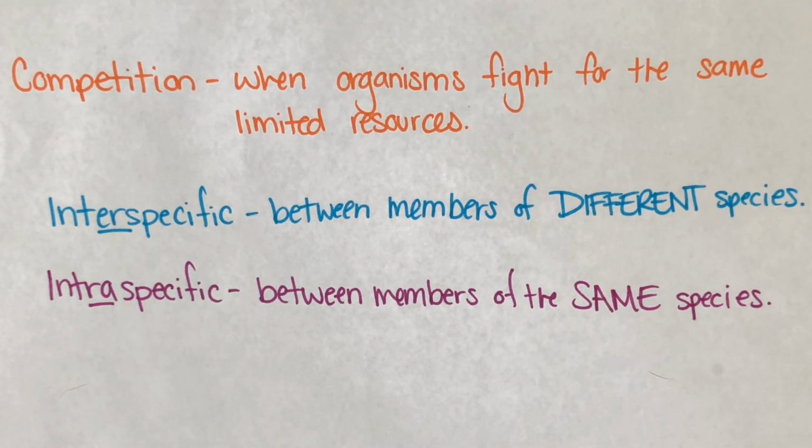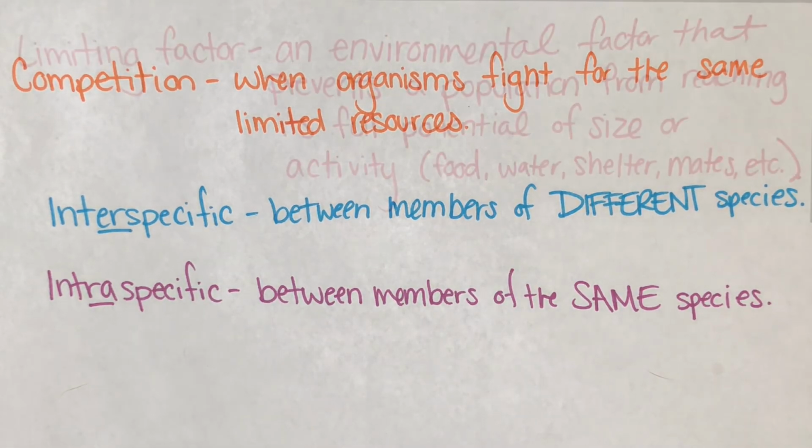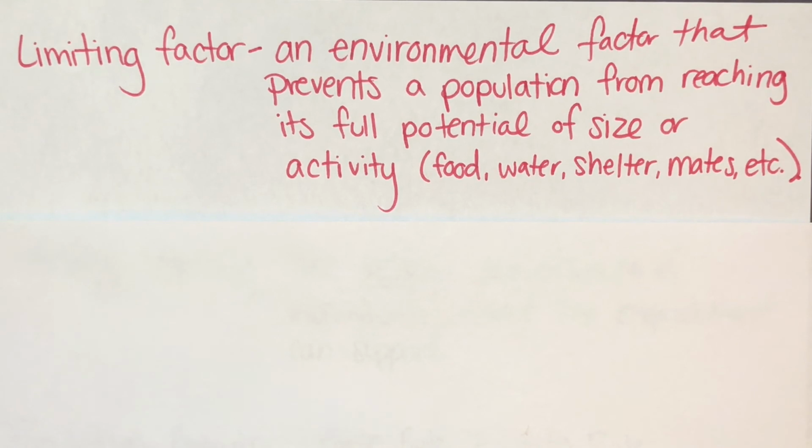So that brings me to the last topic for this video: limiting factors, carrying capacity, and population growth. A limiting factor is an environmental factor that prevents a population from reaching its full potential of size or activity. If organisms have enough of all the resources they need to survive, the population will grow exponentially. However, a limiting factor is the one factor, the one biotic or abiotic factor that stops a population from continuing to grow. For example, water in a drought.